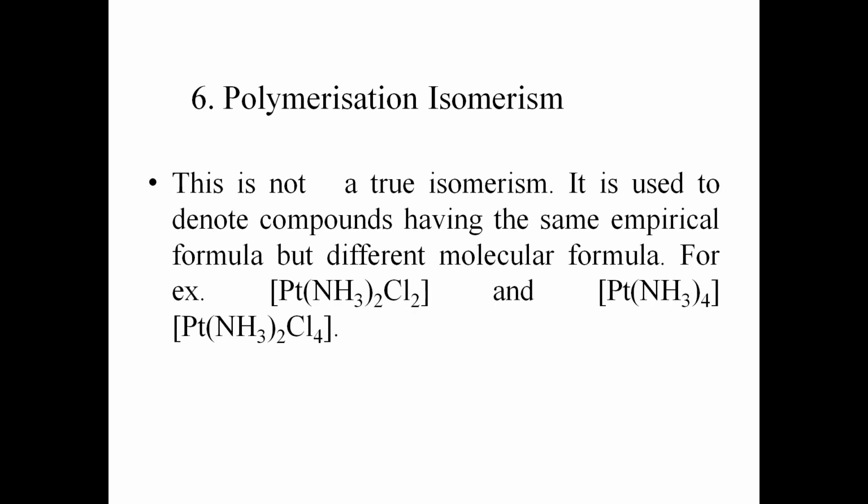Sixth is polymerization isomerism. This is not a true isomerism. It is used to denote compounds having the same empirical formula but different molecular formulas. For example, two complexes of platinum are given which have the same empirical formula but different molecular formulas. These are known as polymerization isomers.